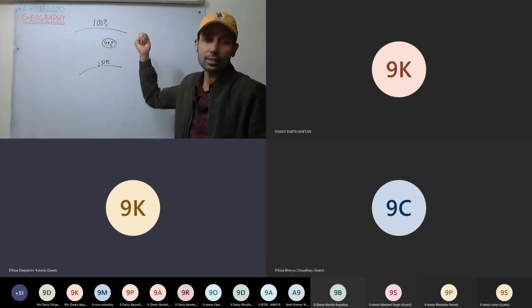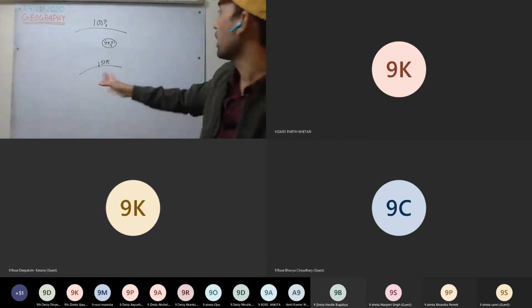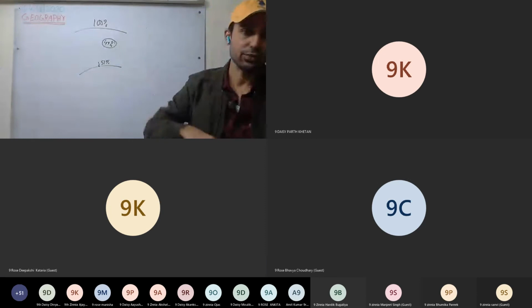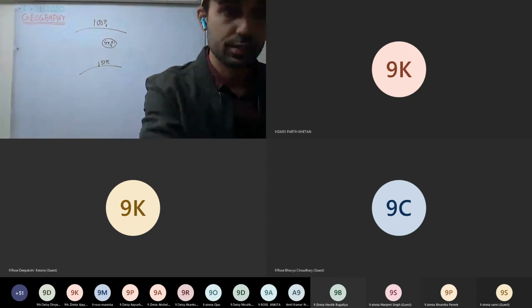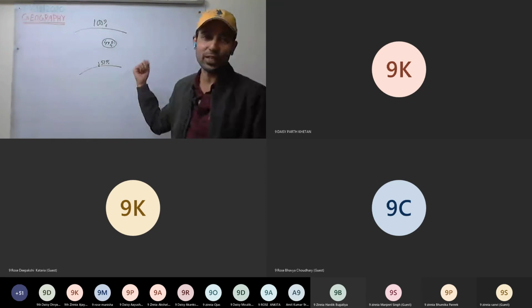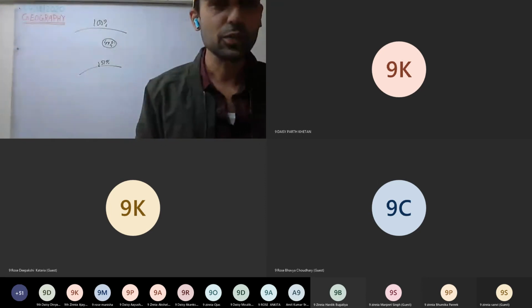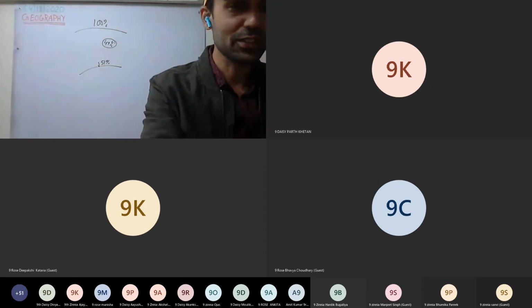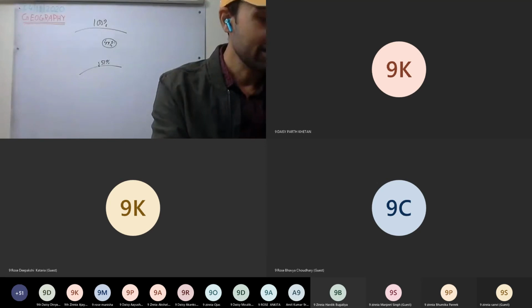So clouds, let's see here, clouds we can include in atmosphere. Okay, if you have any question to ask here, no need of typing there. At least do the outside questions. Okay.